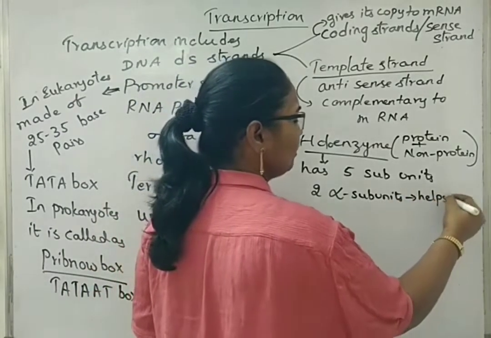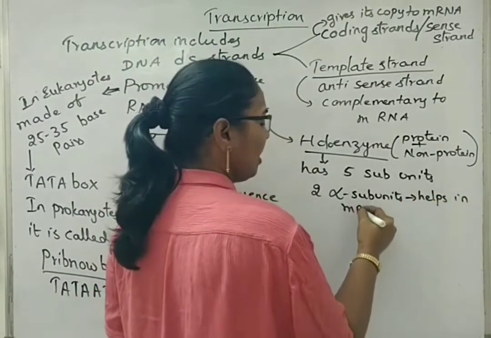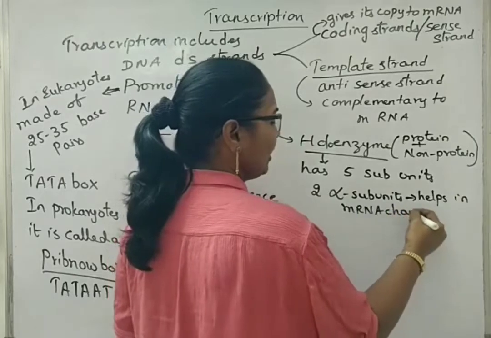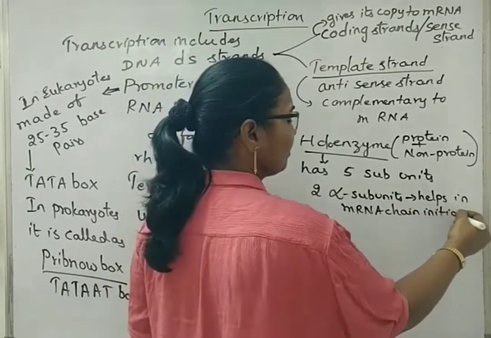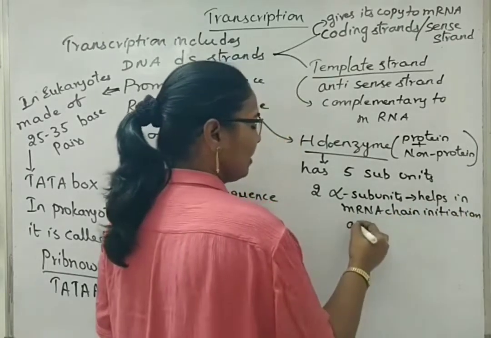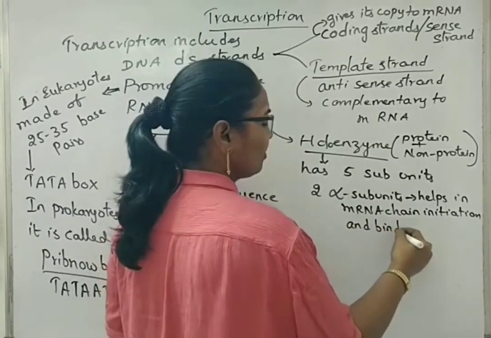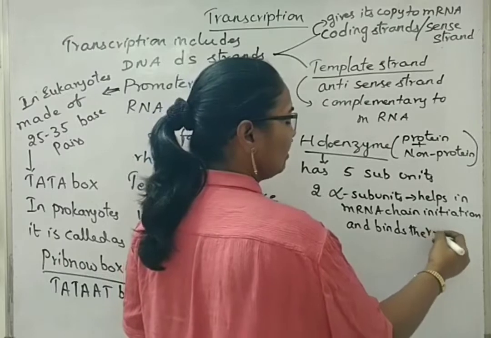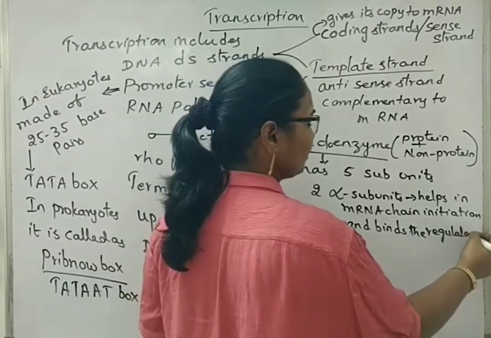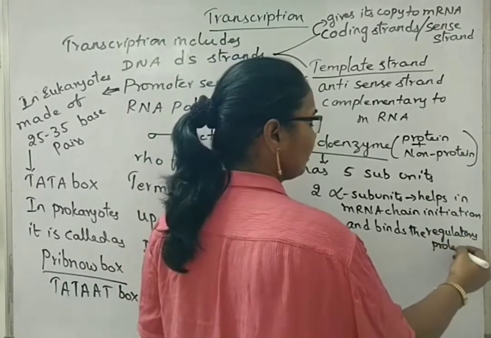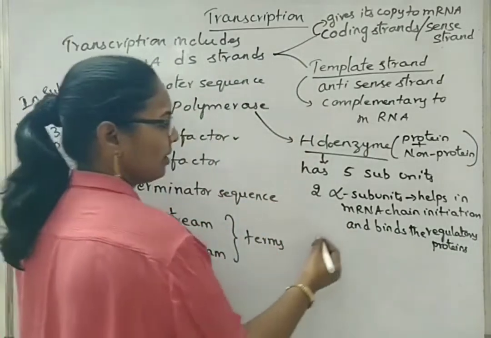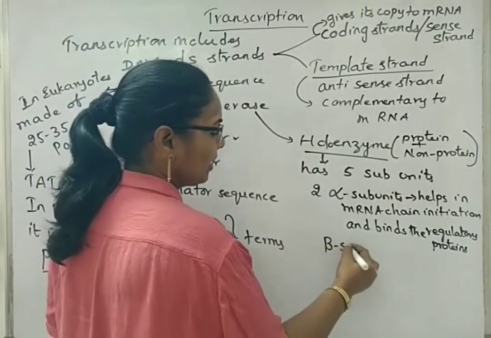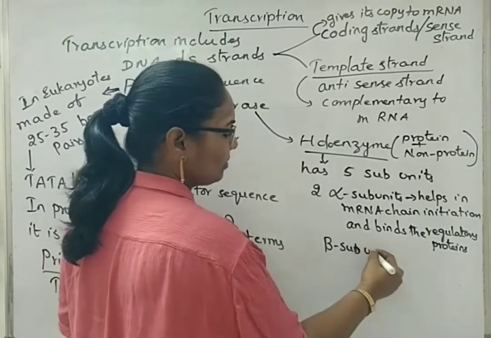These alpha subunits help in mRNA chain initiation and binding of the regulatory proteins like sigma factors. Now, another one, beta subunit. That is only one.